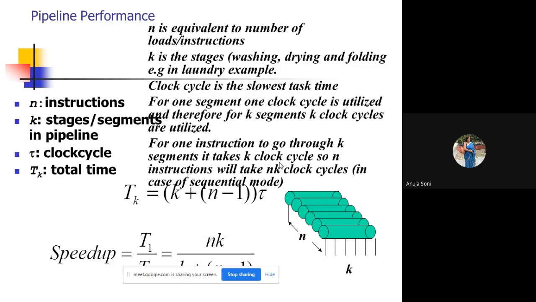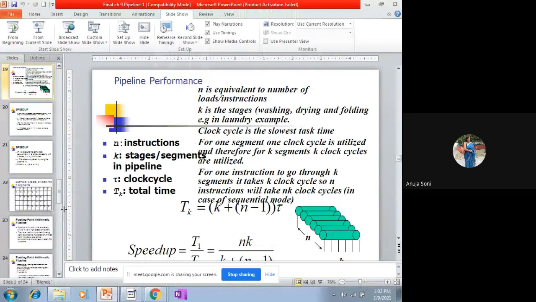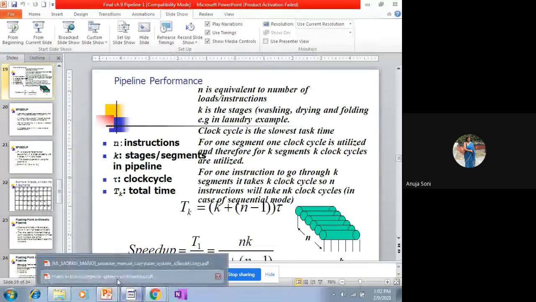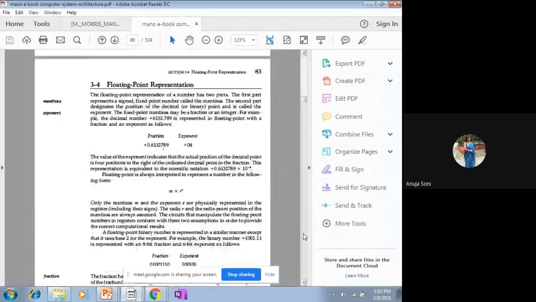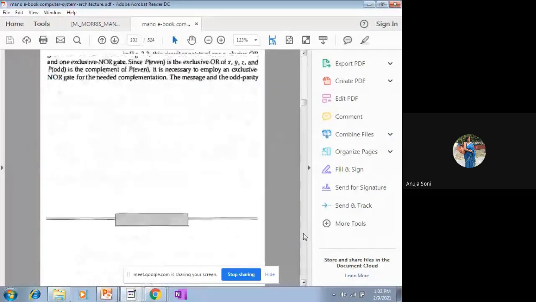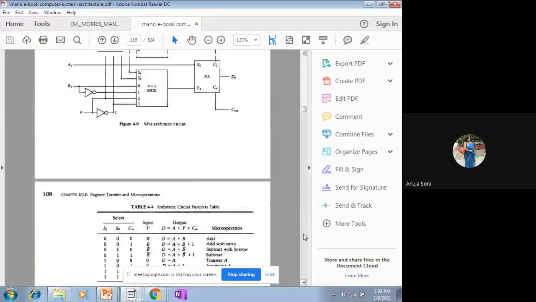We simply have taken one example. The same example, ma'am, could have been divided in four parts, or it could have been divided in two parts, two segments. Just theoretically, if you have to illustrate any concept, because it is given in such a manner in the book, that's why we are taking that kind of notation. This segment is performing this kind of activity, and this segment is performing that kind of activity. Otherwise, it could have done more activity, like multiplication could have been incorporated in one segment only.